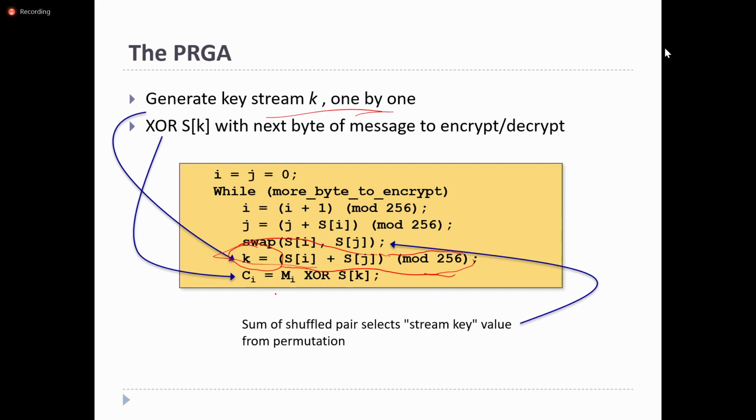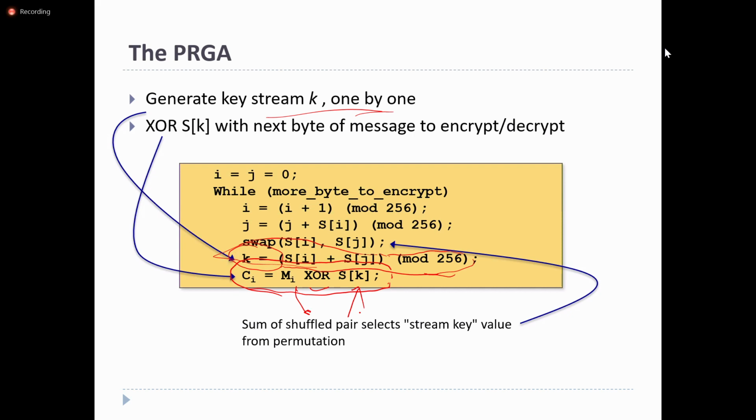Once the key stream is generated, in order to generate the ciphertext, it is the XOR operation with the plain text. Where Mi is the plain text bit, it performs XOR with the corresponding key stream value.